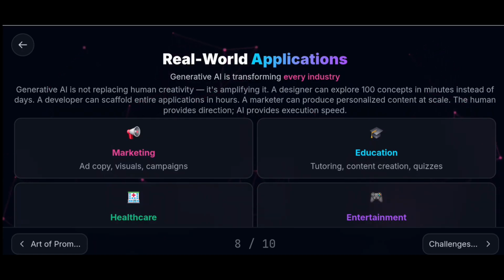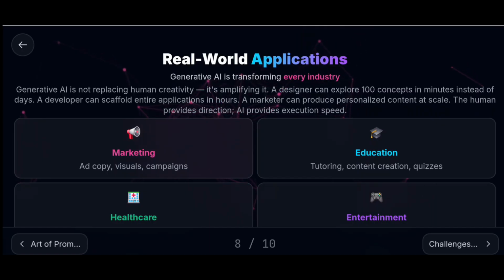A developer can scaffold an entire application in hours. A marketer can produce personalized content at scale. The human provides direction, AI provides execution and speed. I hope you understand. If we give correct direction to the AI, generative AI provides execution in an accurate manner and with speed.